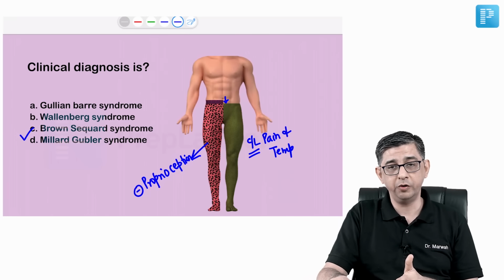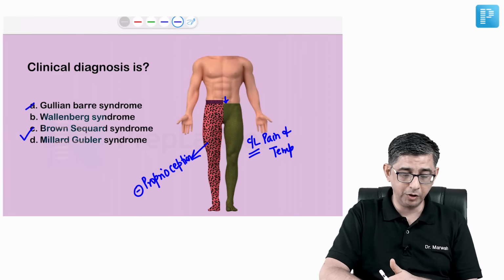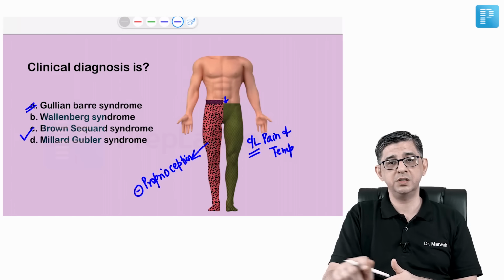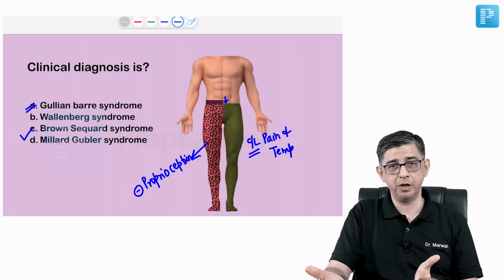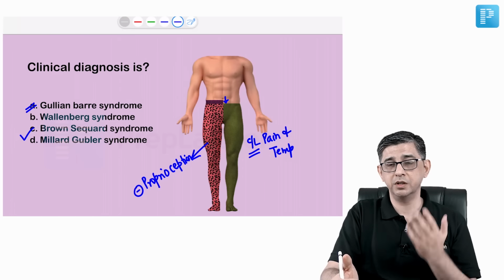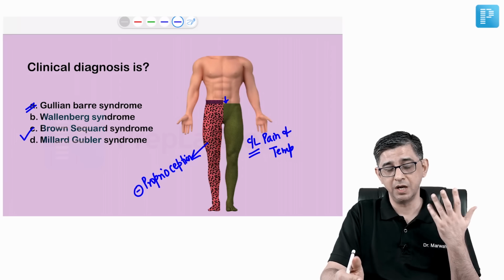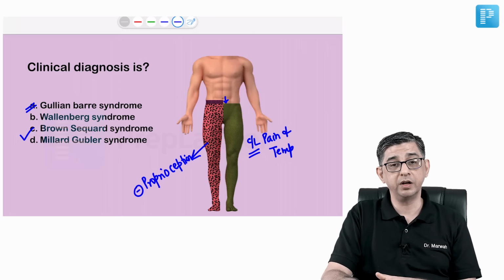GBS is Guillain-Barré syndrome. There will be no level present. I'm ruling out GBS because there is no motor level or sensory level. It just presents as flaccid paraplegia. Then it becomes a flaccid quadriplegia. Then there can be neck muscle paralysis, facial muscle paralysis in a person. So it's an ascending paralysis and does not have a level as described here.